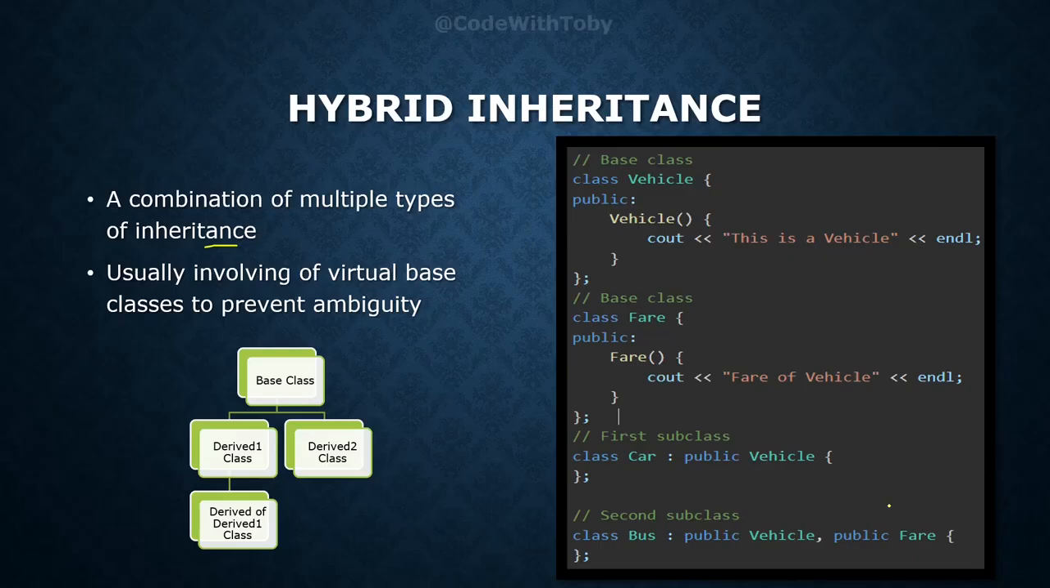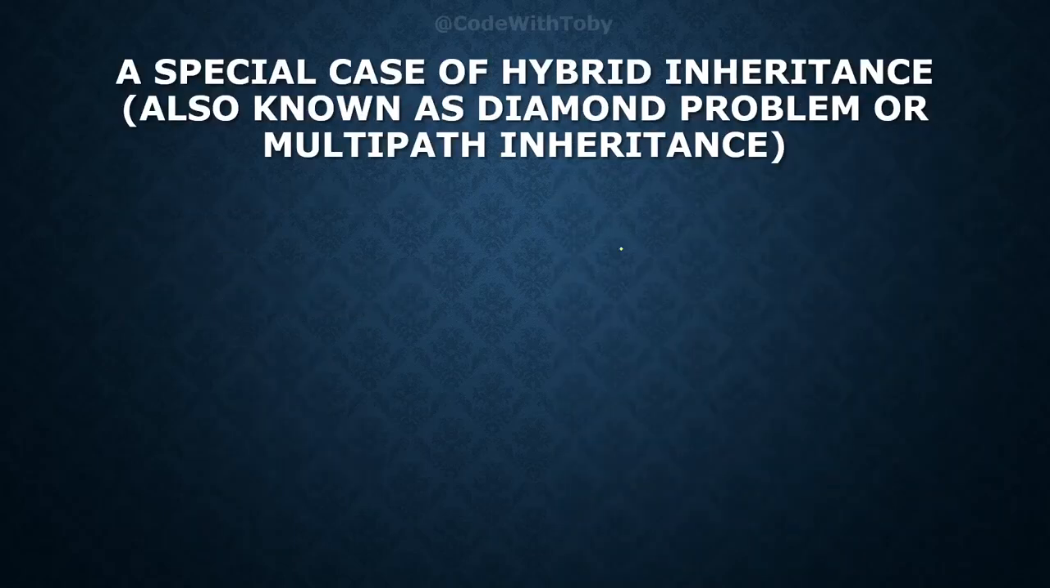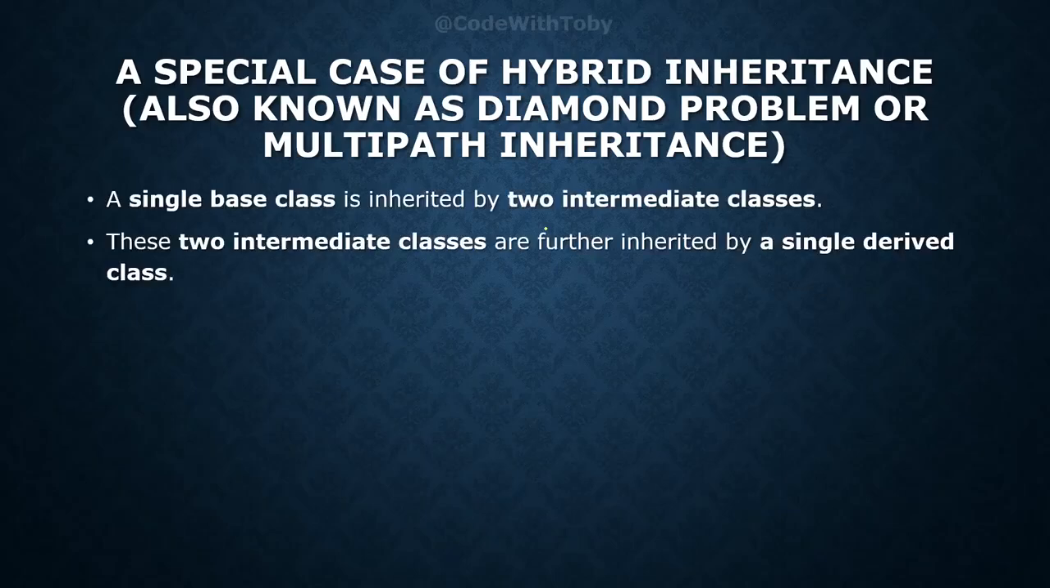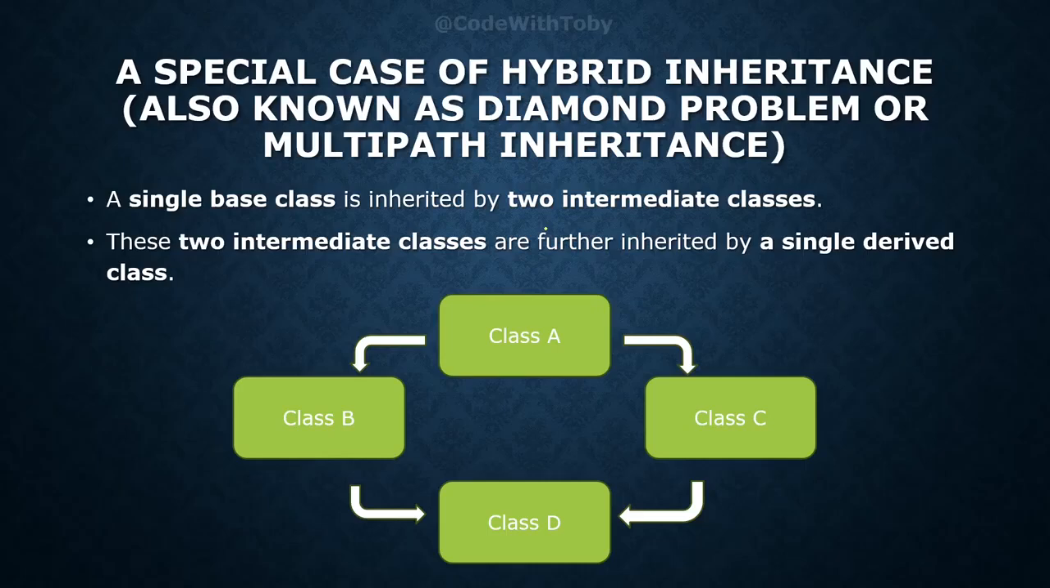Now there is one special case of hybrid inheritance which is also known as the diamond problem, or we can say multipath inheritance. So in this problem we have a single base class which is inherited by two intermediate classes. Now these two intermediate classes are further inherited by a single derived class. So what's the problem in this?